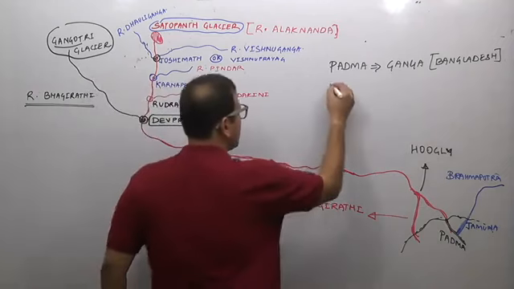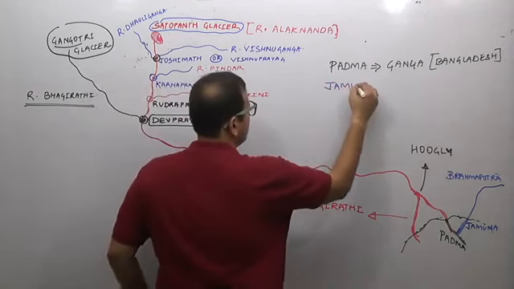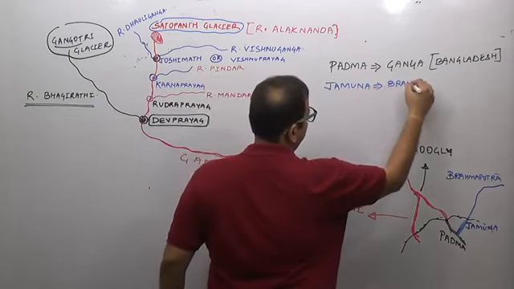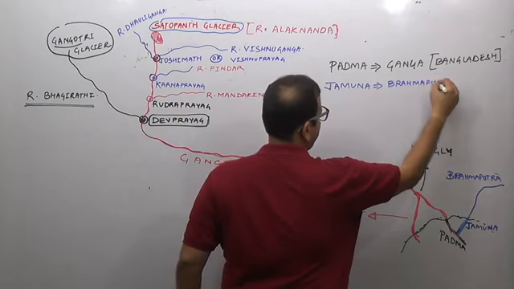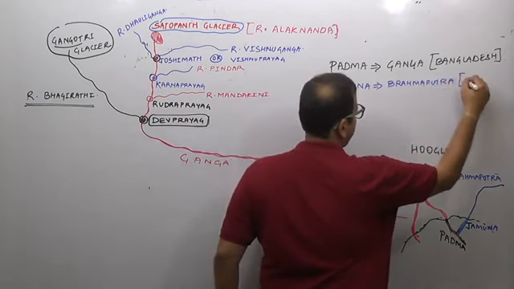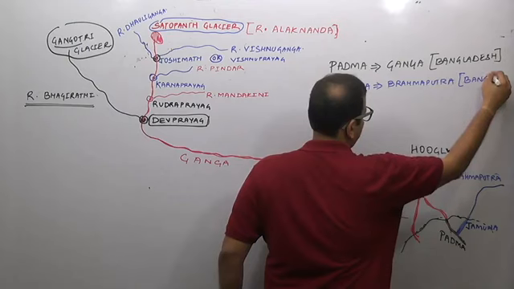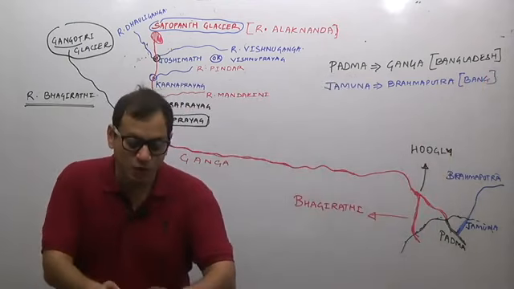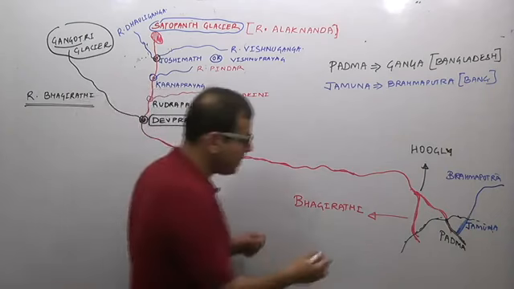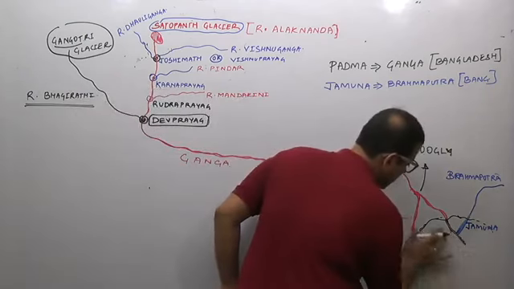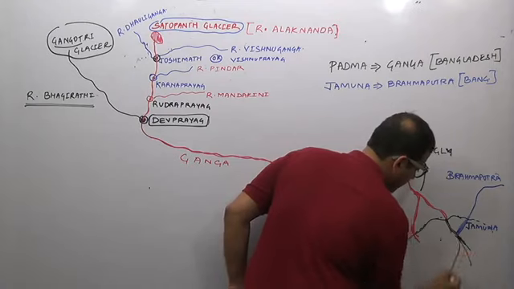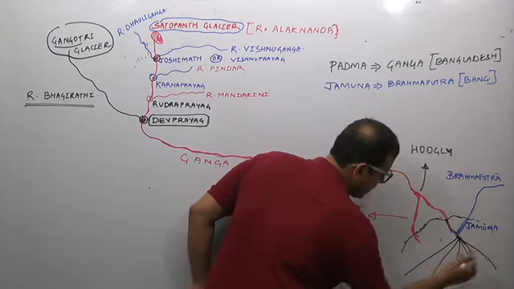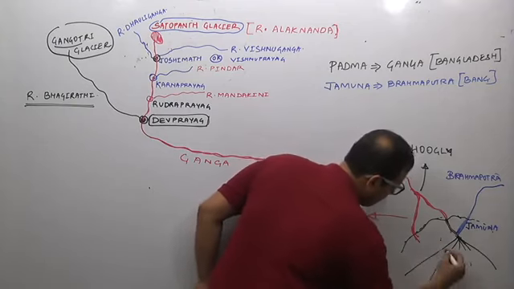It is known as Jamuna. In the Bangladesh region, these two combined rivers are known by the name of river Meghna.